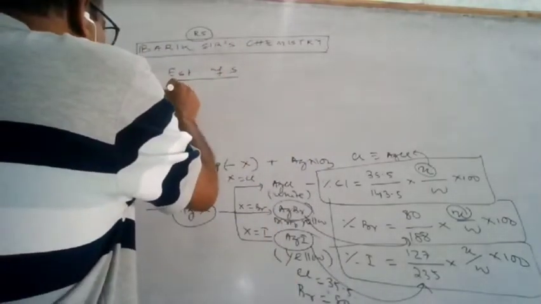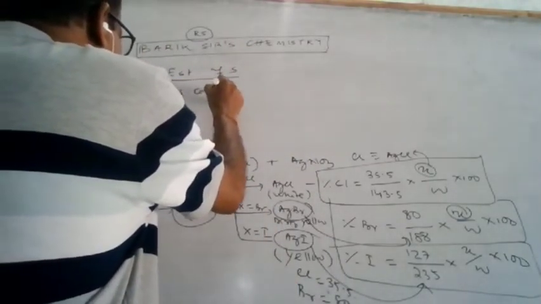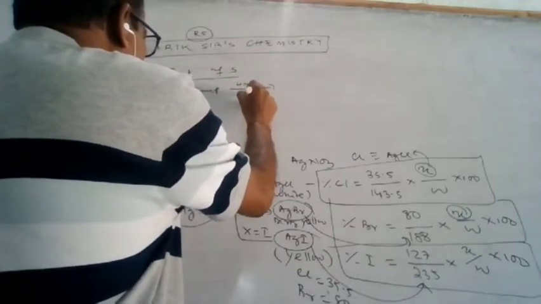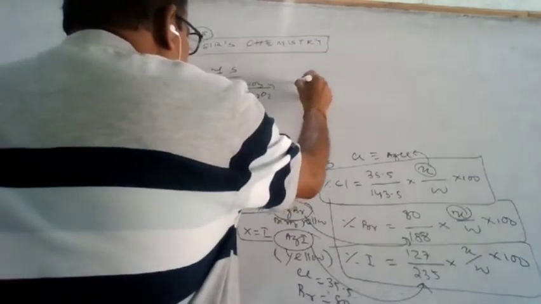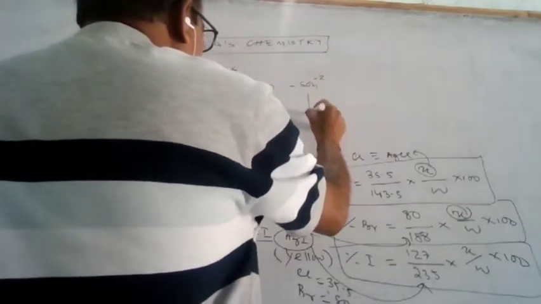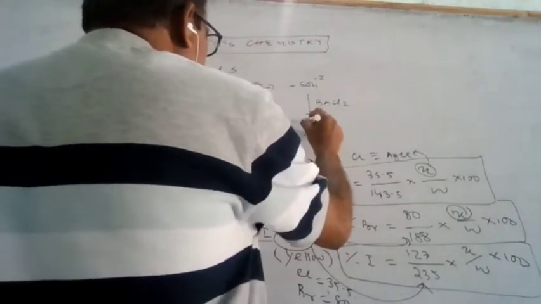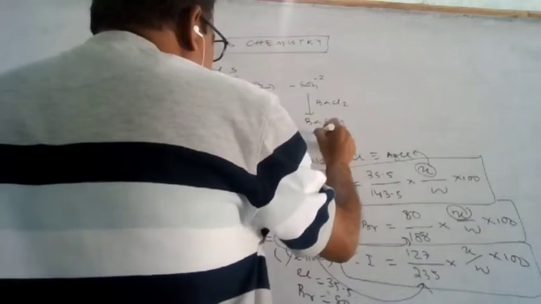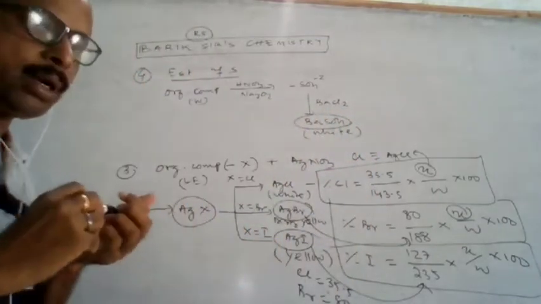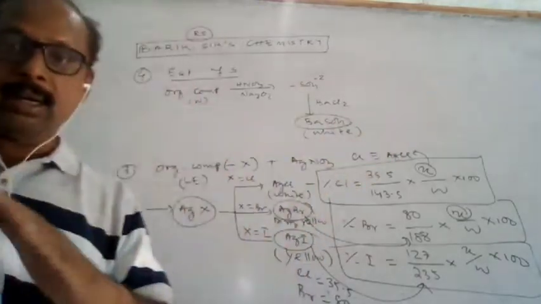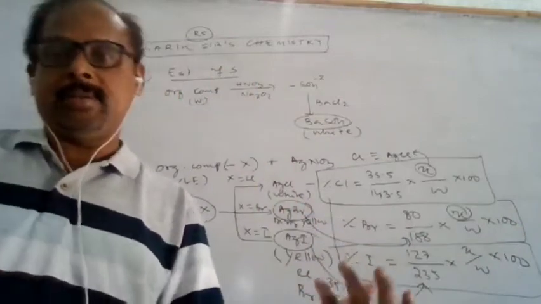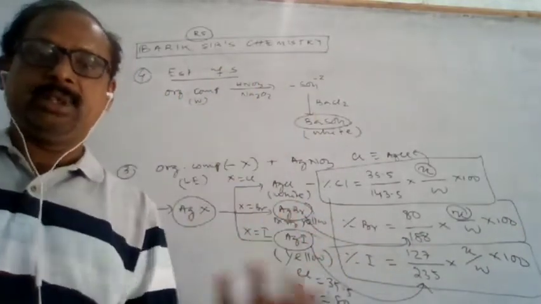So W gram of organic compound is heated with nitric acid or sodium peroxide, and it is converted to the sulfate form. To the sulfate form, when barium chloride is added, a white precipitate of barium sulfate is formed. Why is the precipitate required? The precipitate can be separated, filtered, dried, and the weight can be taken. So that is why precipitation is always required.